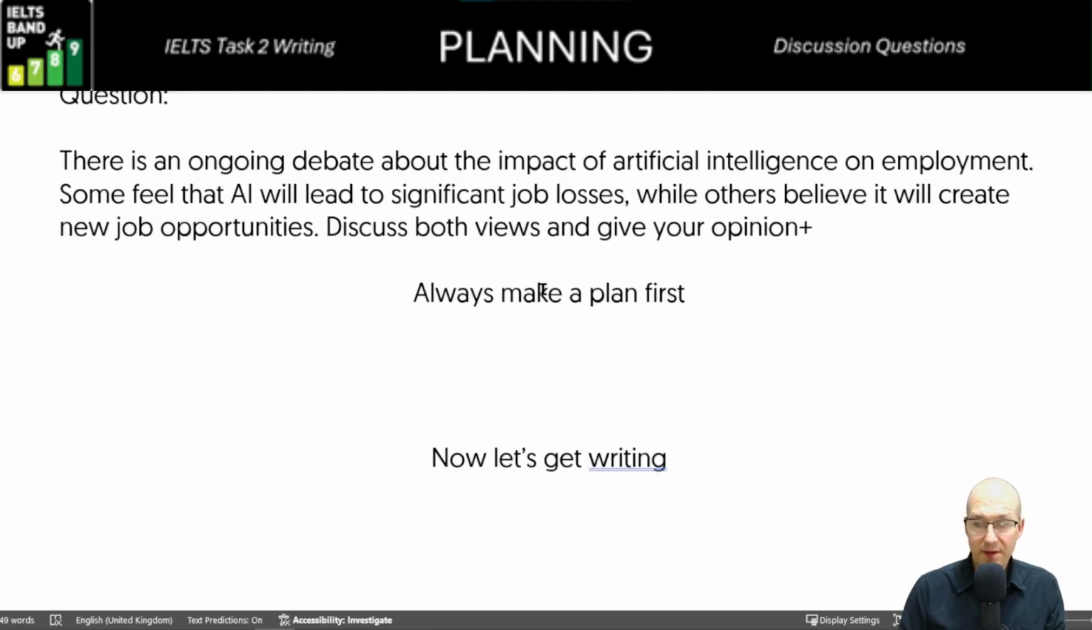Now, the most important thing we need to do is make a plan. The number one complaint I always get is people say there's not enough time to write the essay. That's just not true. You have 40 minutes to write the essay. If you spend the first 10 minutes planning, that still gives you 30 minutes to write a good essay. And if you only write 10 words per minute for 30 minutes, that's still 300 words. That is plenty of words to get a band 6 or even 6.5.